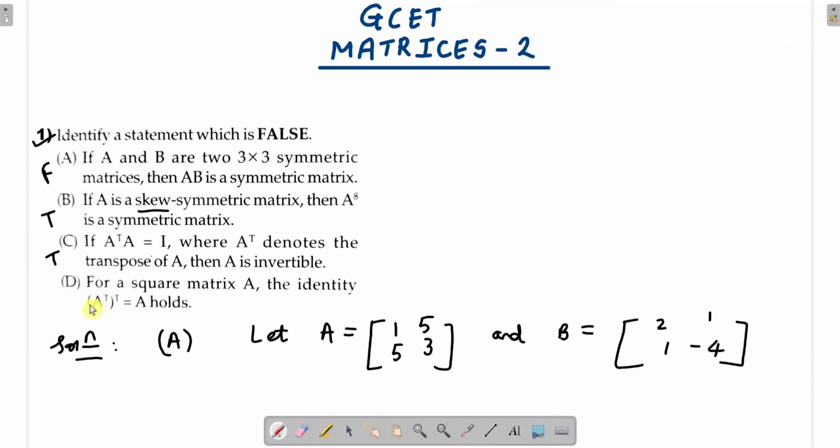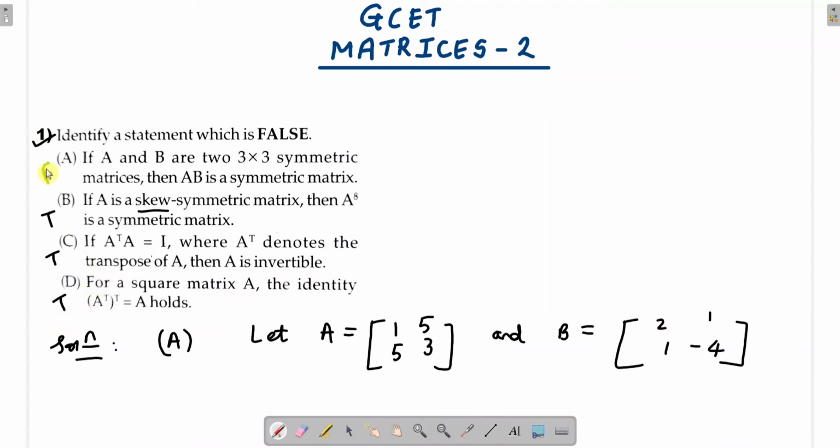So this is always true. This is an important property of transpose, right? For a square matrix A, the identity (A transpose) transpose is equal to A. This holds. So this statement is true.